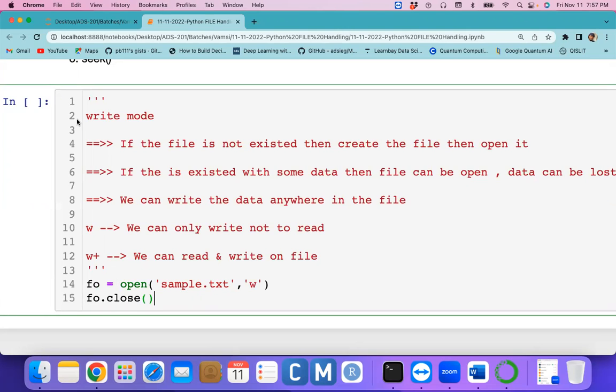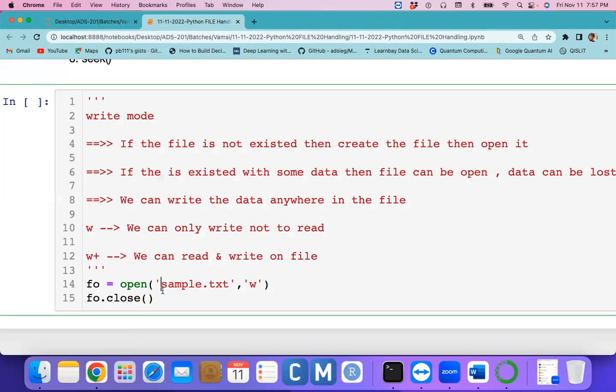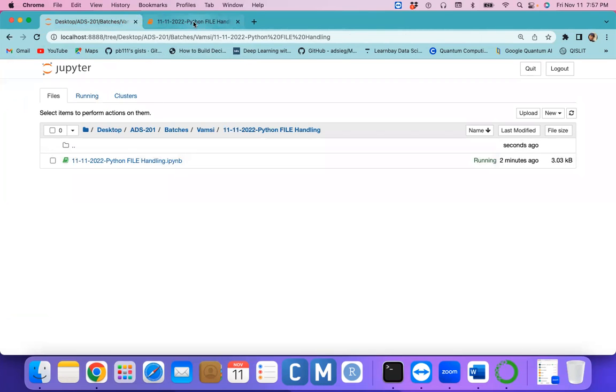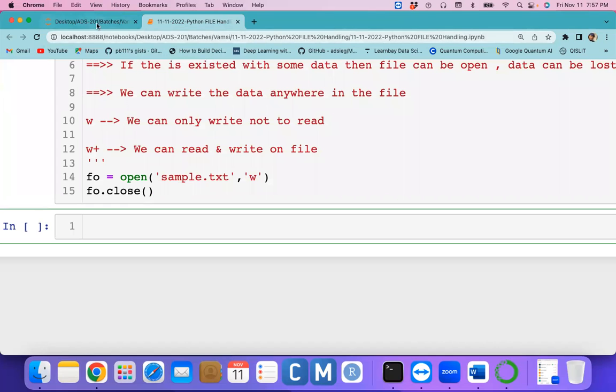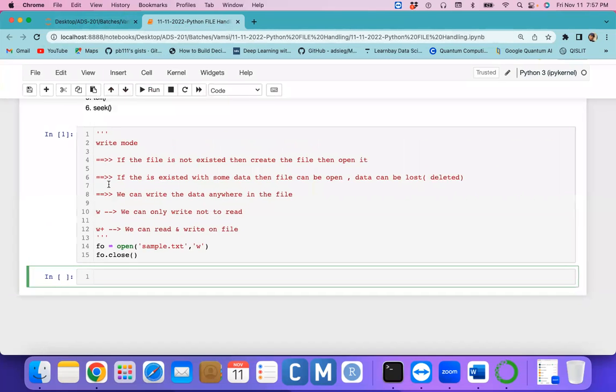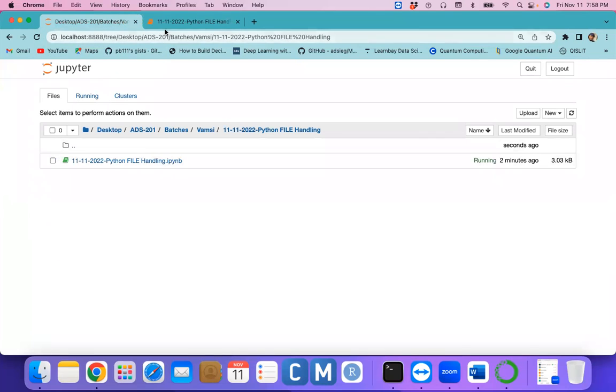Carefully observe here: within this particular location I have only one file, that is the file handling interactive Python notebook. If I execute this, this is what the step is doing. The sample.txt file, which is not there in my local computer, will be created if I execute this. Whether the file is created or not, if you want to know, we can open your folder and refresh it.